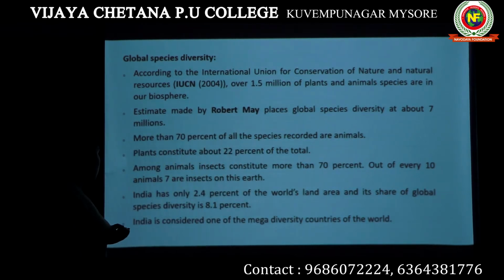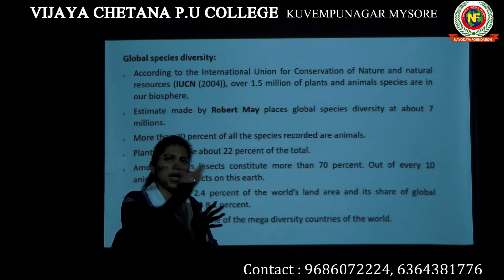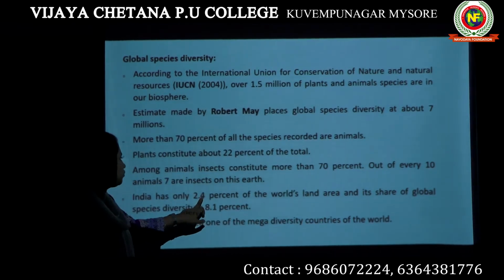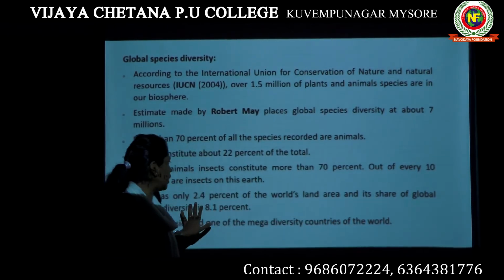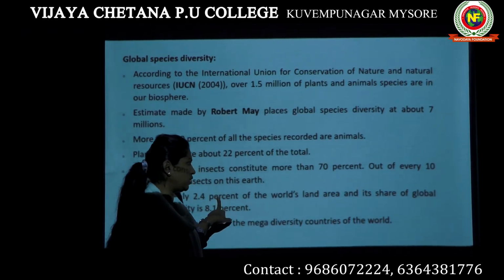India has only 2.4% of the world's land area, and its share of global species diversity is 8.1%. If you see the land area that India has, it is only 2.4% of the whole world's land area.